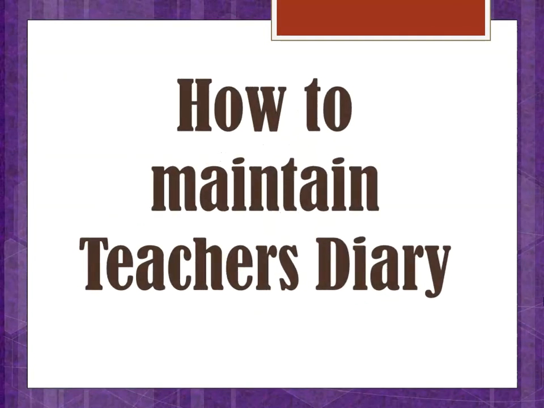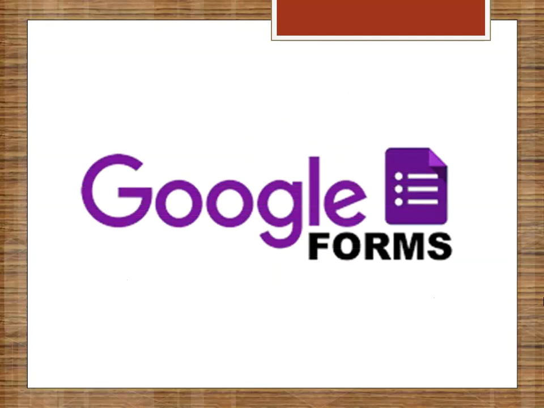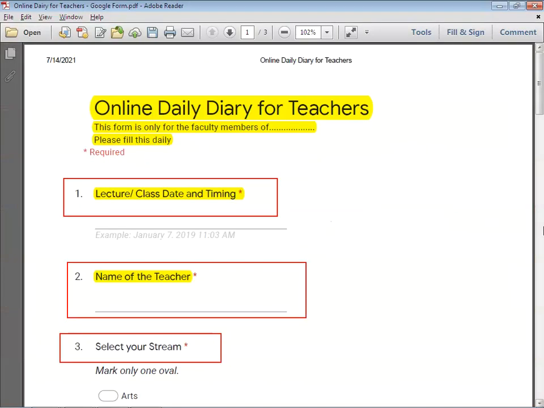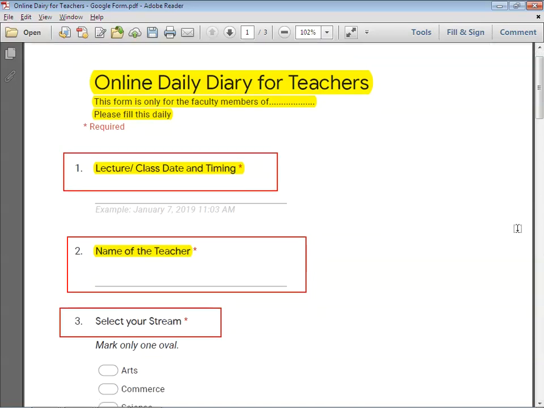Now the question comes to mind: how to maintain this teacher's diary? This teacher's diary can be very easily maintained with the help of Google Form itself. So we will see with the help of Google Form how to maintain this diary. But initially, we will see one template for creating this daily diary. We have taken one template for creation of this online daily diary for teachers.